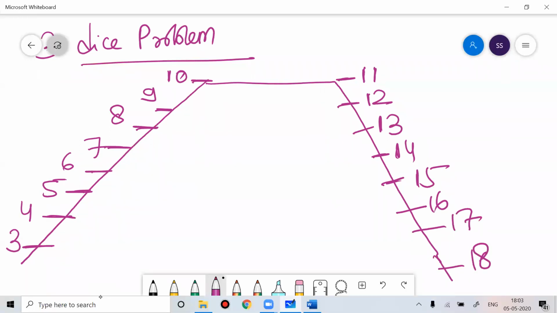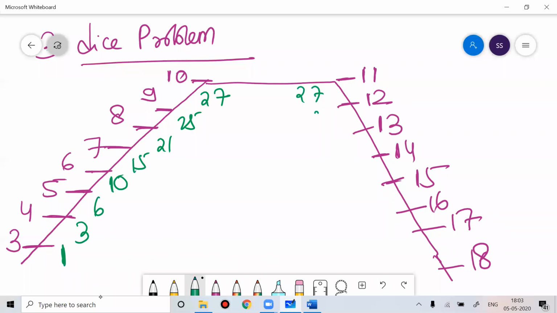The minimum sum would be 3 and the maximum sum would be 18. If possible, remember this: 1, 3, 6, 10, 15, 21, 25, 27, then 27, 25, 21, 15, 10, 6, 3.